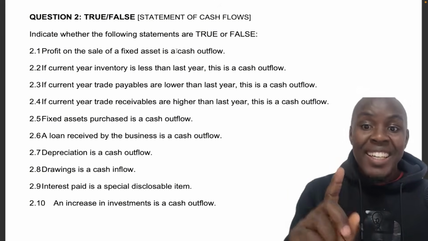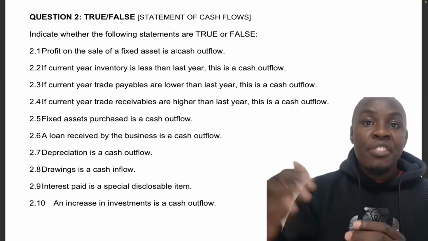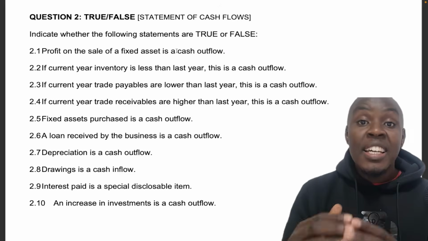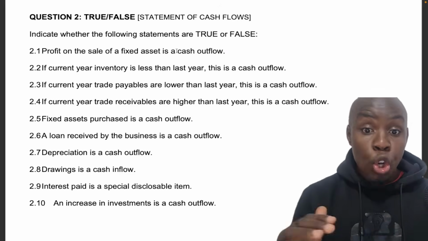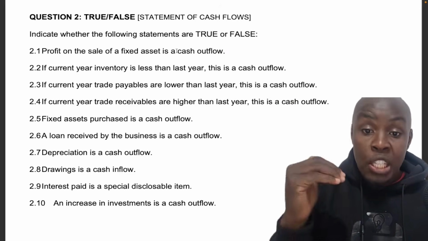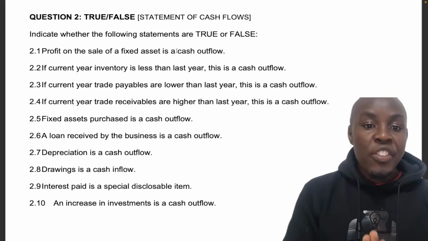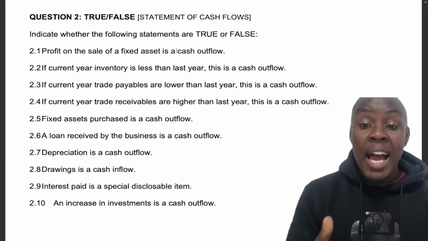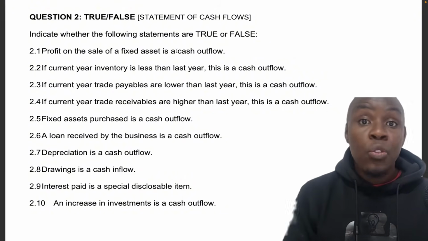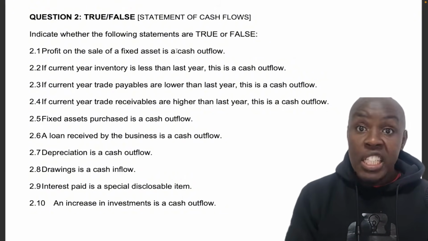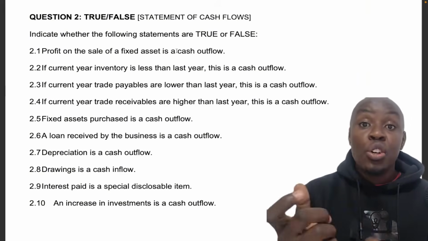However, in terms of cash, it is a cash outflow, because if we've lowered how much we owe our creditors, it means we've actually paid them. That's how we've been able to lower it. And so if this year's one is lower, that means that it's a cash outflow. So 2.3 is true. 2.4, if current year trade receivables are higher than last year, this is a cash outflow. True or false? Well, what is trade receivables? Well, it's the opposite of 2.3.